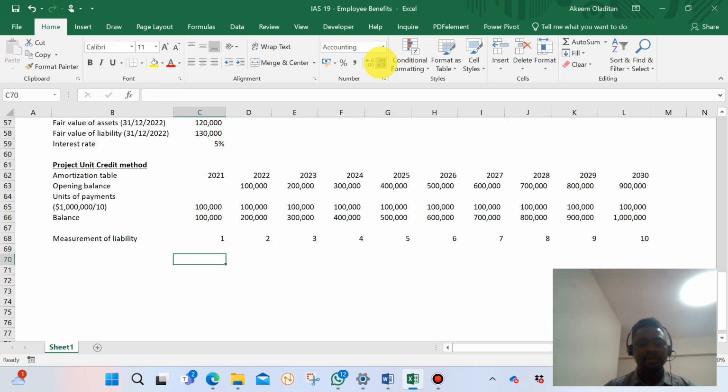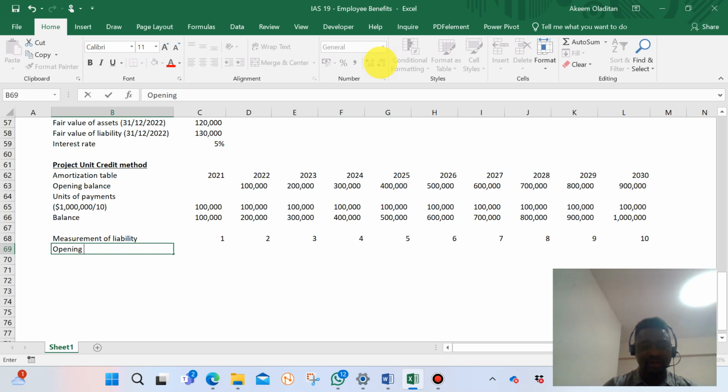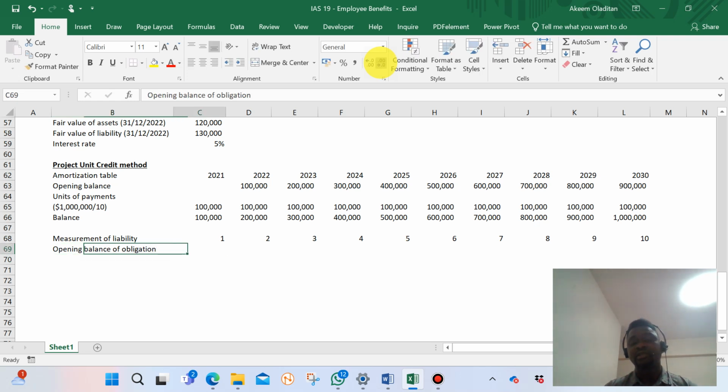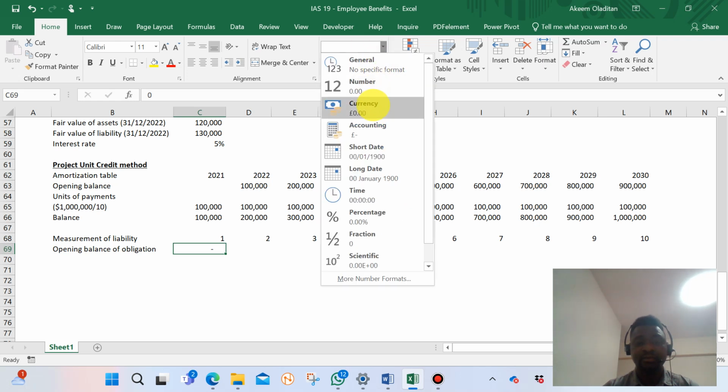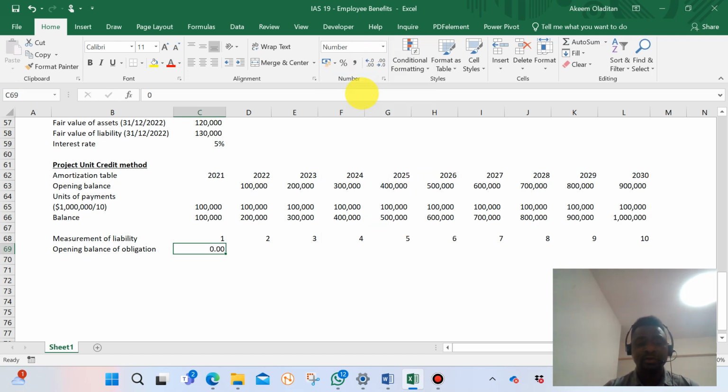So the first thing we need to consider is the opening balance of obligation, because that's what we are trying to look at. What is the opening balance of obligation in 2021? Do we have any value? Opening balance, we don't know. Let me put the word 0 so that's the number we show. Yes, opening balance of obligation is 0.